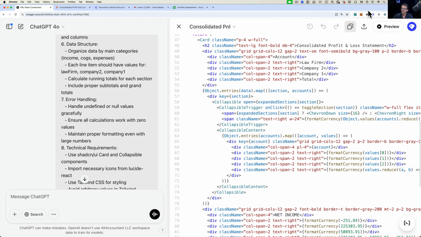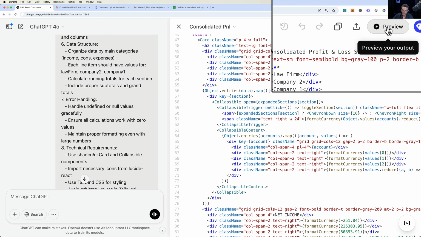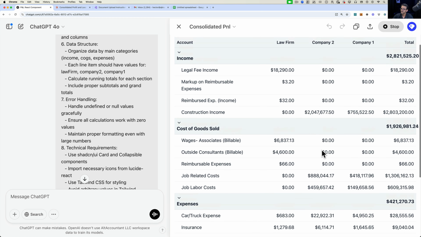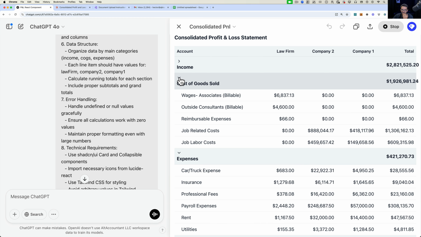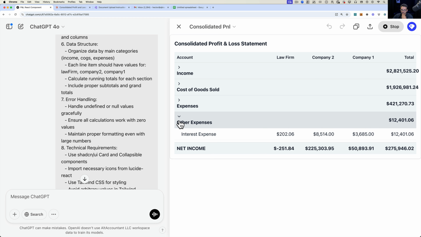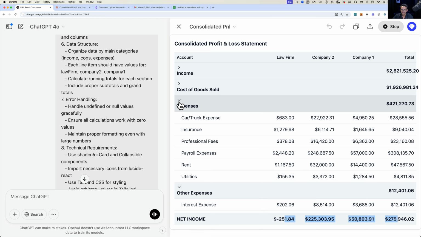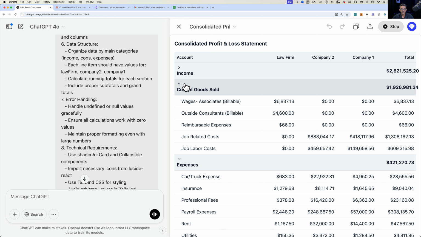Okay, it looks like I finished coding. I'm going to click here where it says preview your output. Click on preview, and it looks like it can do something similar. Okay, here's the collapsing. Great. The net income works. I would just have to audit to see if all of the expenses are included here, because I remember there being a lot more expenses in there. So I'm not sure if it's collapsing data or what exactly it's doing.